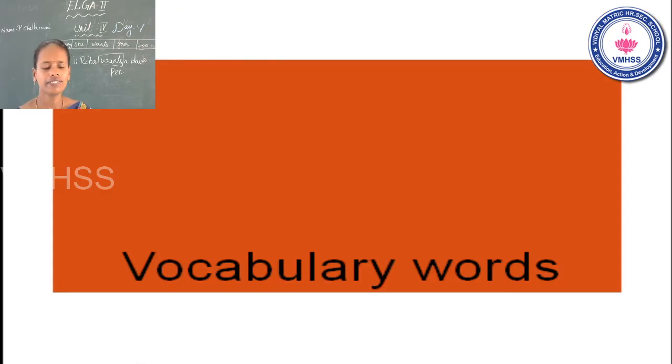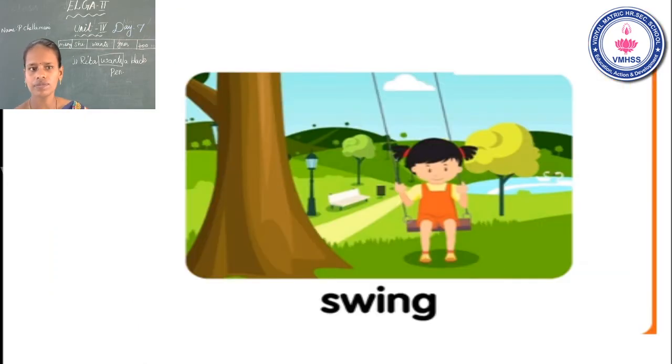Next, go to the vocabulary words. From this story, be friends with a tree. Swing. Swing means what? Already I told in the previous class. Swing means swing. Swing.